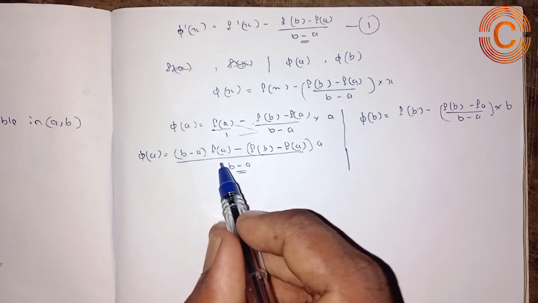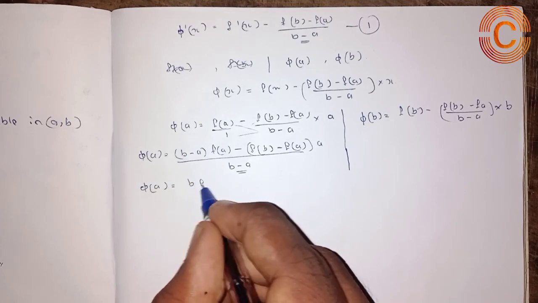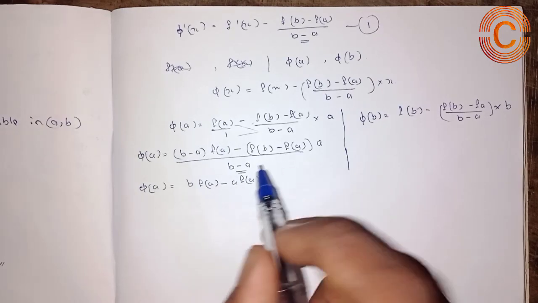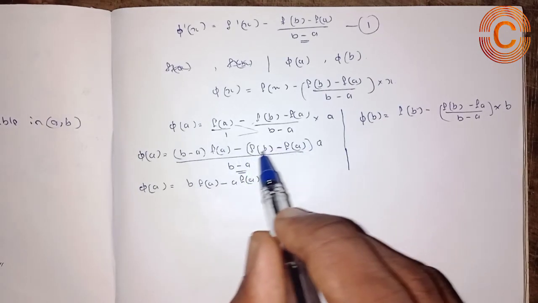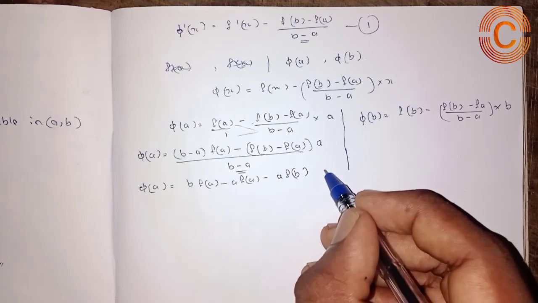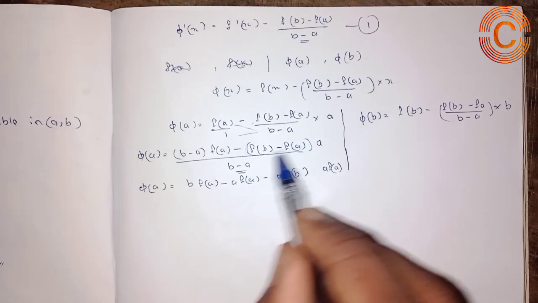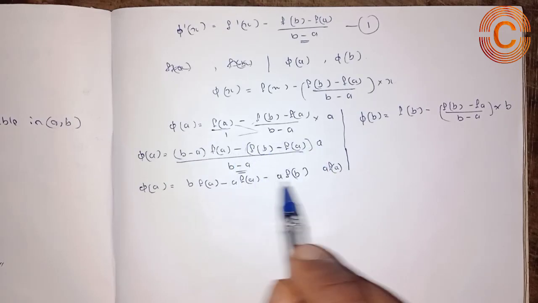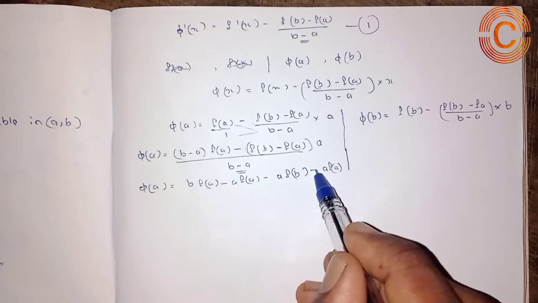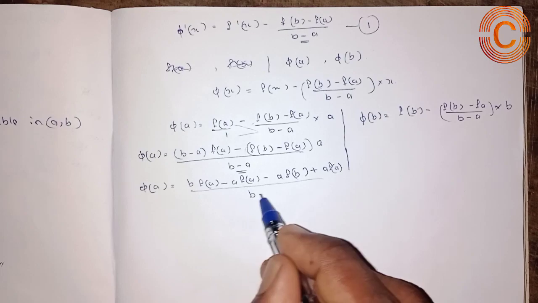So in the next step, by opening the brackets in the numerator, phi of a is equal to b into f of a minus a into f of a minus, so in the second term by opening this bracket and multiplying with the constant term a, we get a into f of b, and the second term is a into f of a. Note here that by opening this bracket there exists minus a into f of b as the first term, and the second term is minus and minus, which becomes plus, that is plus a into f of a. Then the denominator contains the term b minus a also.